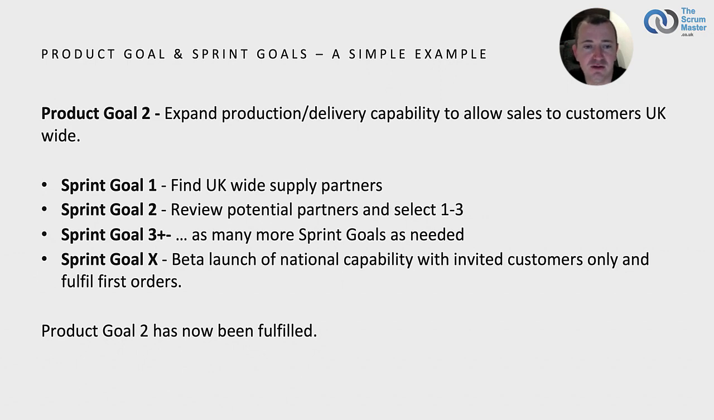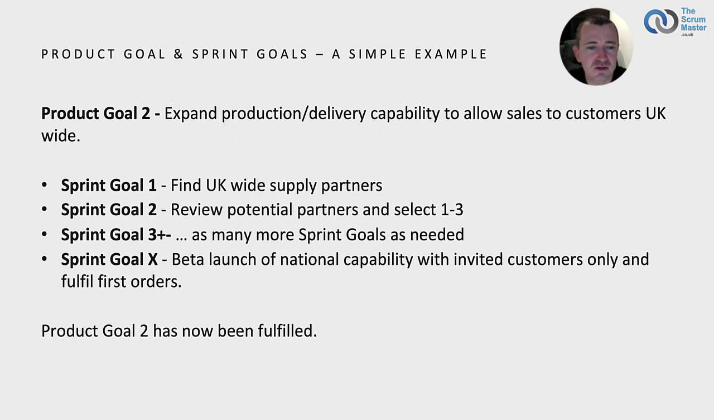Our first sprint goal to help us achieve this, sprint goal 1, may be to find UK-wide supply partners. Sprint goal 2 would be to review these potential partners and select 1 to 3 to start working with. From sprint 3 onwards, there would be as many more sprints and sprint goals as needed in order to meet our second product goal.